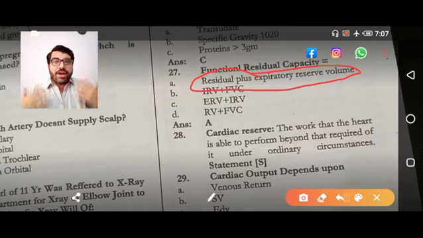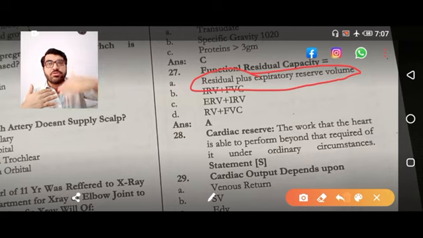Tidal volume means if I am breathing normally, the amount of air I inhale and exhale with a normal breath. What is inspiratory reserve volume? It is the extra air I inhale after the tidal volume is finished, up to the maximum intensity.